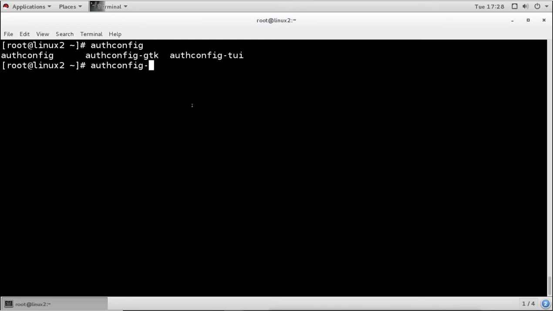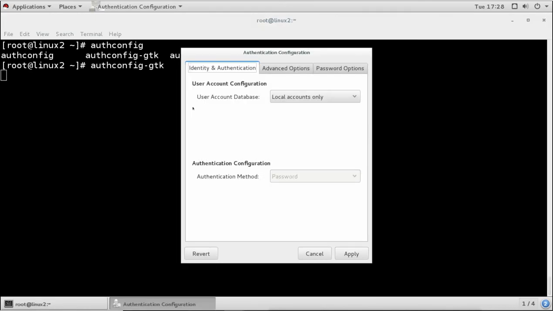So I want to show you the GTK graphical tool. You will use the GTK and it will open this graphical tool to configure the authentication. Right now only local account is selected, which means for user account database it will see only the local account. That means for user information it will go only to the local database, the passwd file.